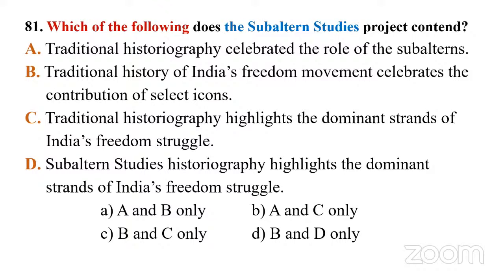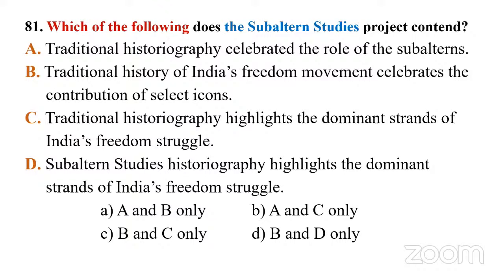Then look at C. Traditional historiography highlights the dominant strands. That is true, right? Whenever we look at an established history, they always celebrate the dominant story. In a similar way, the traditional history of India's freedom movement celebrates the contribution of select icons, not all the leaders across the states in India. And do you think traditional historiography celebrated the role of the subaltern? They forgot that. So now you can go for the options. Option A, A and B only.